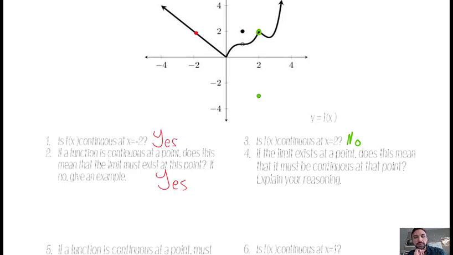Alright, so the follow-up question to that is, if the limit exists at a point, does that mean it's continuous at that point? So that's the opposite of what this said. This said, if it's continuous, does the limit exist? And now it's saying, if the limit exists, does that mean it's continuous? So go ahead and pause the video, think about it, commit to an answer, and see if yours matches up with mine.